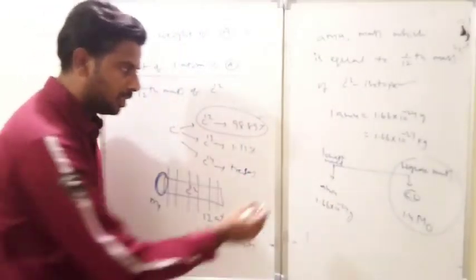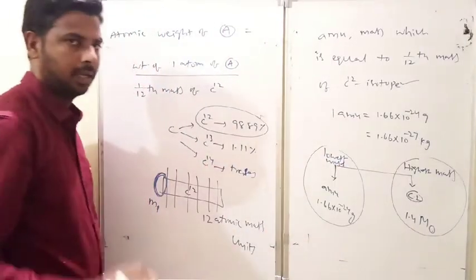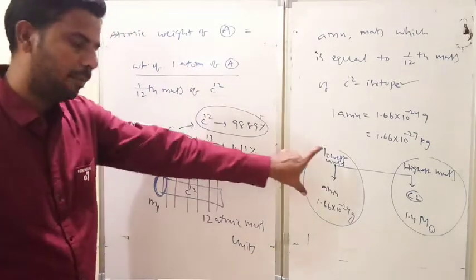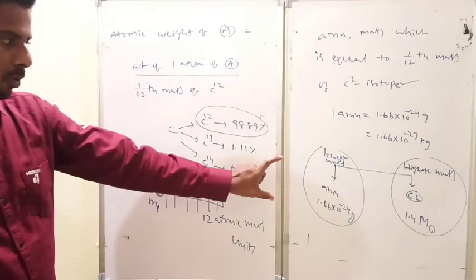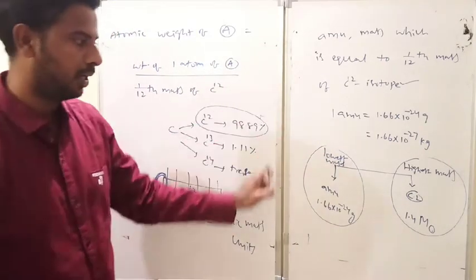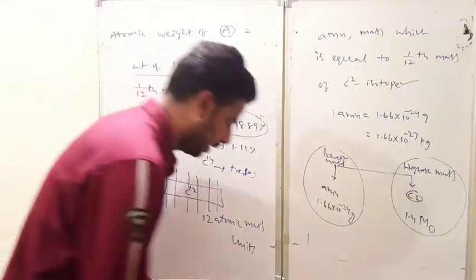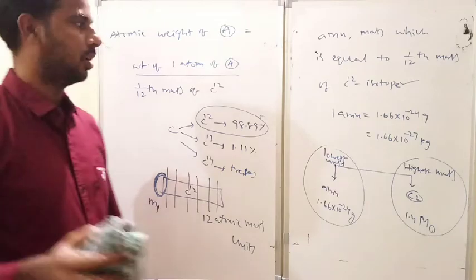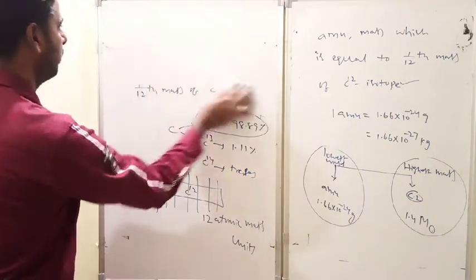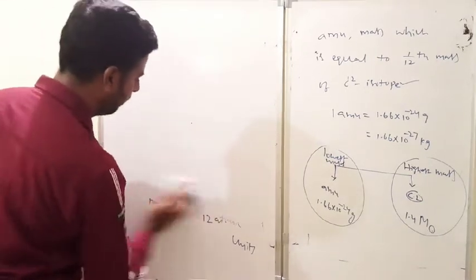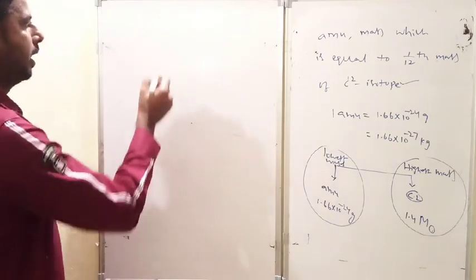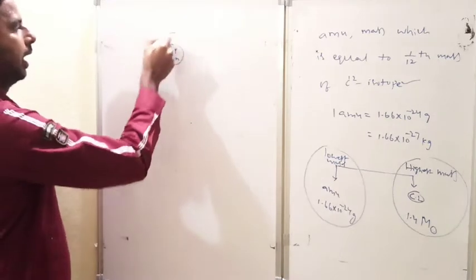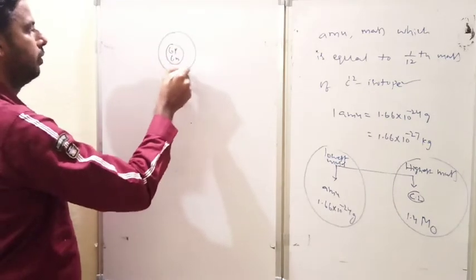We are dealing in the chemistry part with very small micro level particles: atoms, ions, and particles and their sizes. Atoms are the lowest. So this is about the atomic mass unit and its unit. Here we can know this value from the atomic structure also. Observe here. You know the atomic structure of carbon. Carbon contains 6 protons, 6 neutrons at the nucleus, and 6 electrons are revolving around the nucleus.